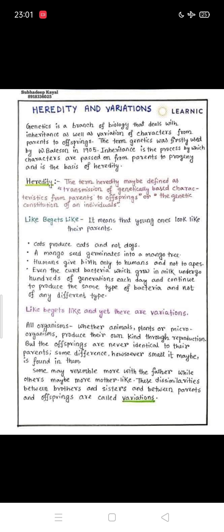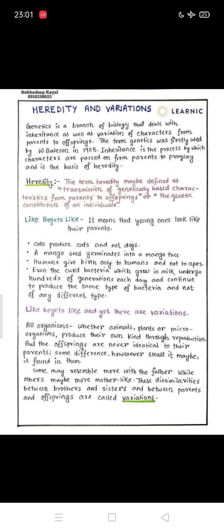For example, we can say that like begets like. It means that young ones look like their parents. Like begets like means that the young ones are similar to their parents. For example, cats produce cats, not dogs. It means that a human always produces a human, and a cat gives birth to cats, not dogs. So like begets like means that individuals always look like their parents.